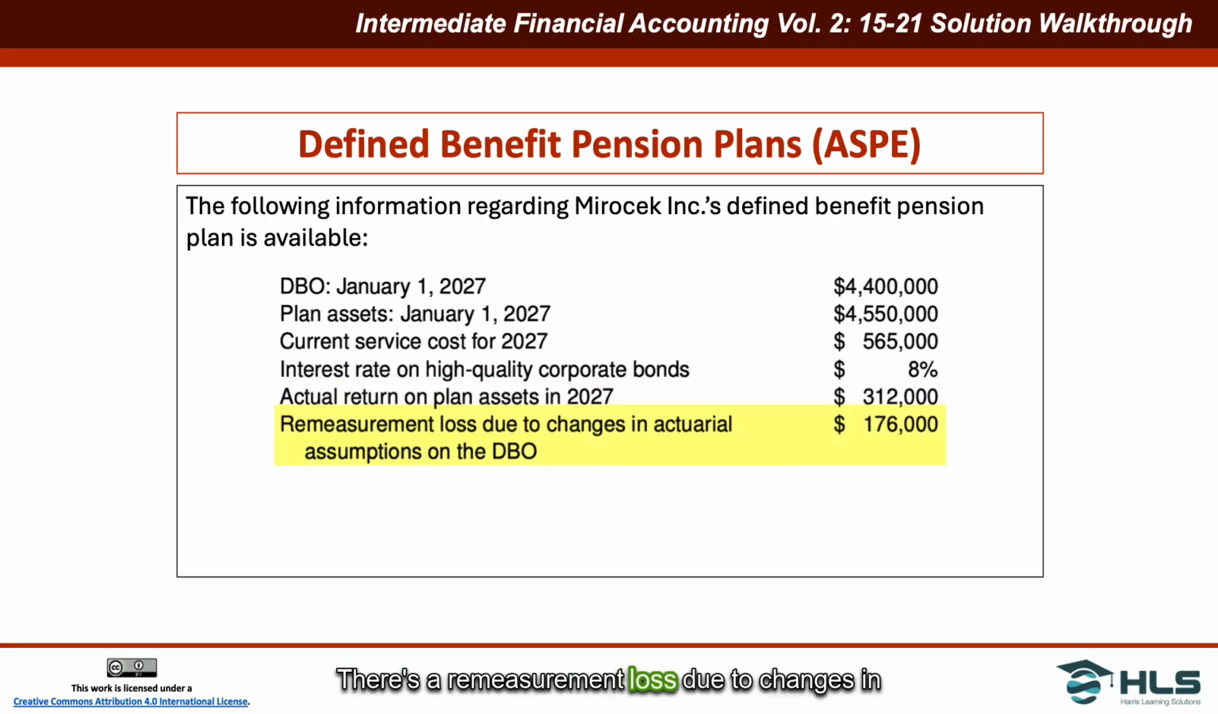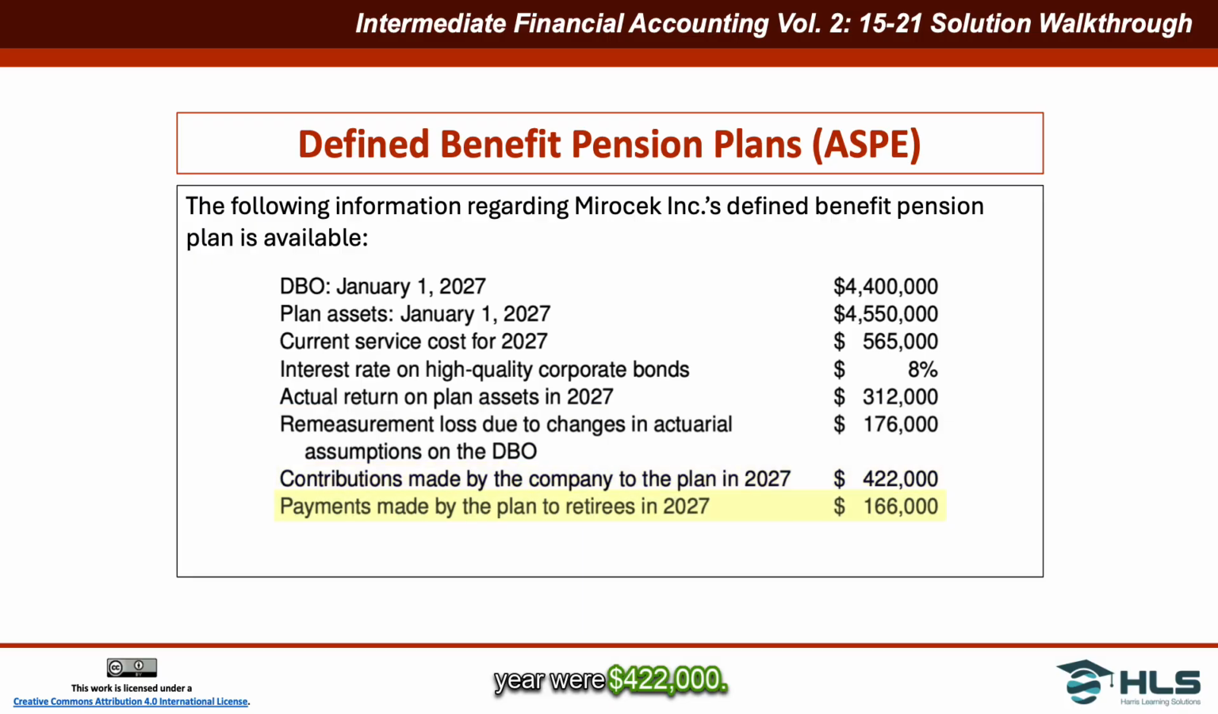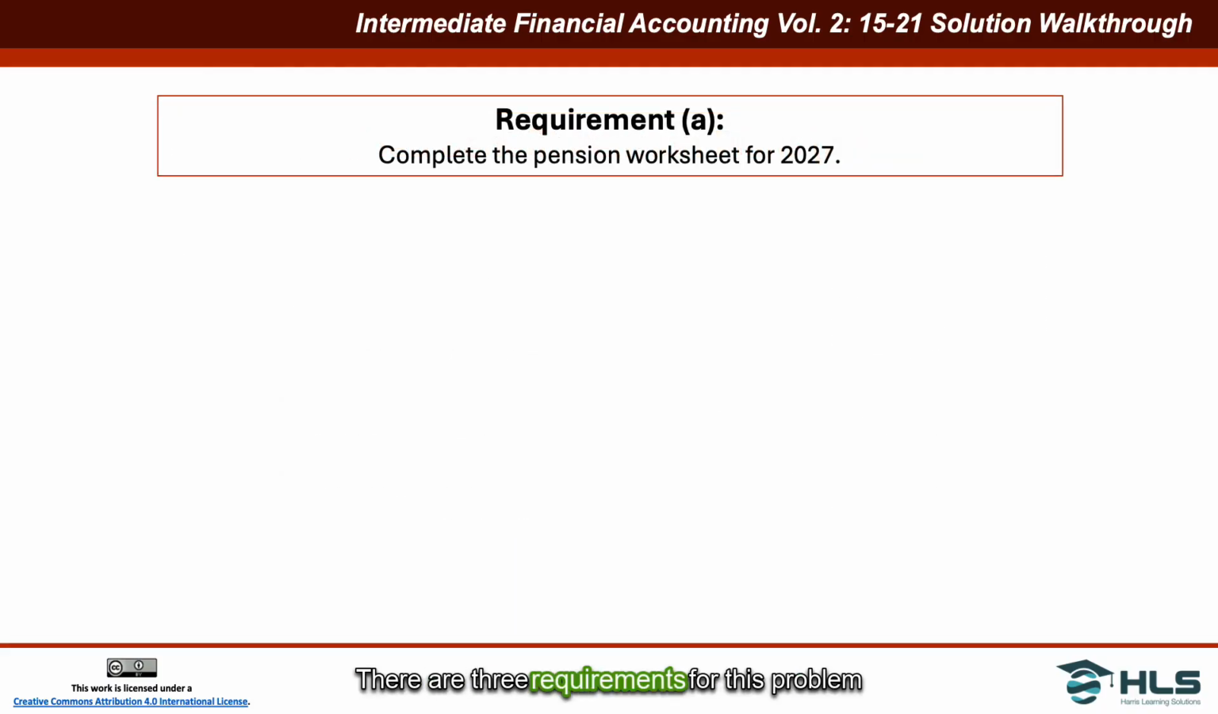There's a remeasurement loss due to changes in actuarial assumptions on the DBO of $176,000. Contributions made by the company to the plan in the year were $422,000, and payments made by the plan to retirees in 2027 were $166,000. And in this question, the company reports under ASPE. There are 3 requirements for this problem, so let's begin with requirement A, which asks us to complete the pension